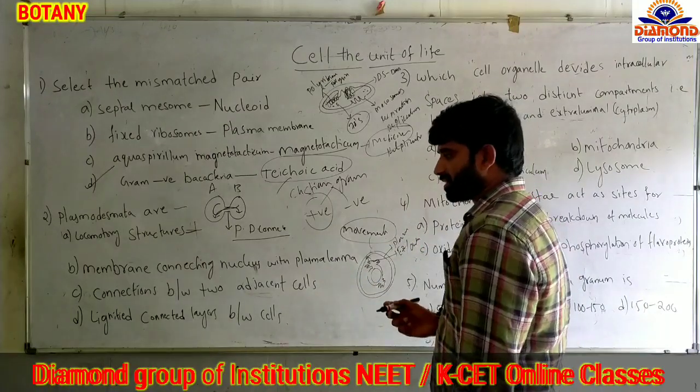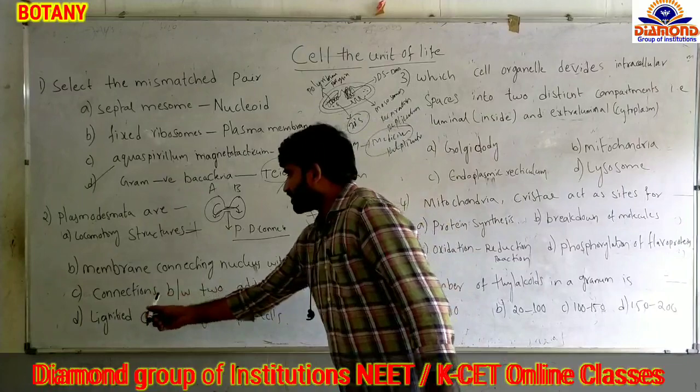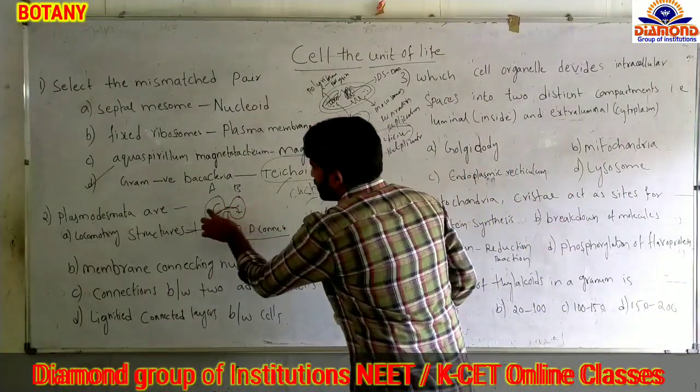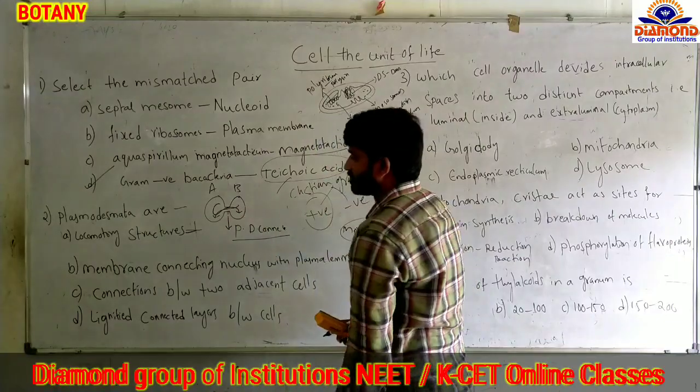It's not a plasmodesmata. And option C, connection between two adjacent cells. It's a small connection between the two adjacent cells A and B. That is what we call plasmodesmata.